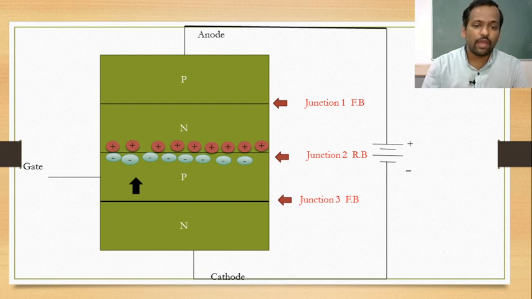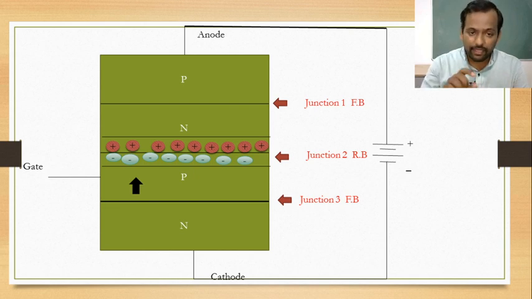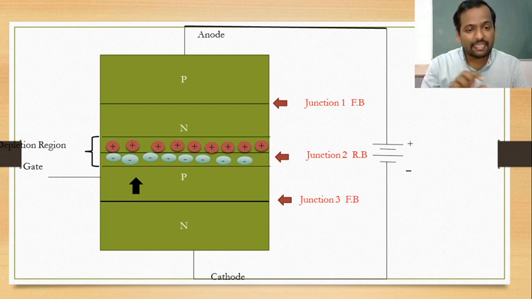Now, if junction J1 and junction J3 are forward biased and junction J2 is reverse biased, what will happen in junction J2? The p-type contains holes. These holes cross the junction and go to the n-type, and the n-type contains electrons. These cross the junction and go to the p-type. Hence one region is formed which blocks further movement of the charge carriers. Due to this region, no movement of charge carriers happens. That region is known as the depletion region.